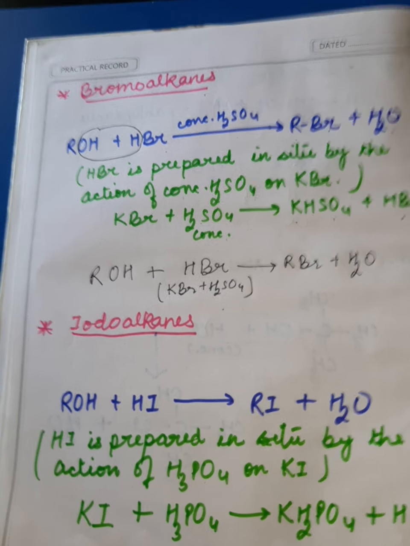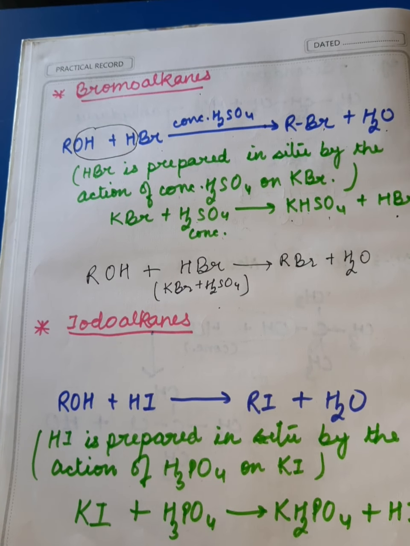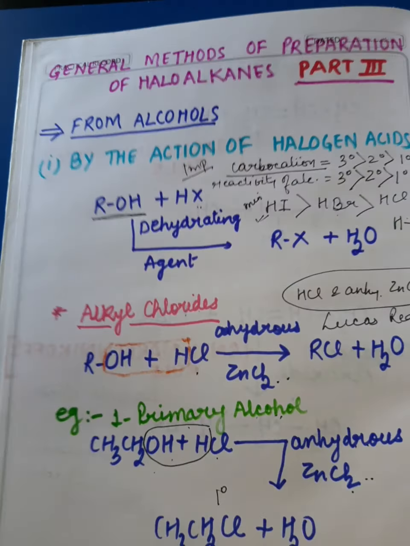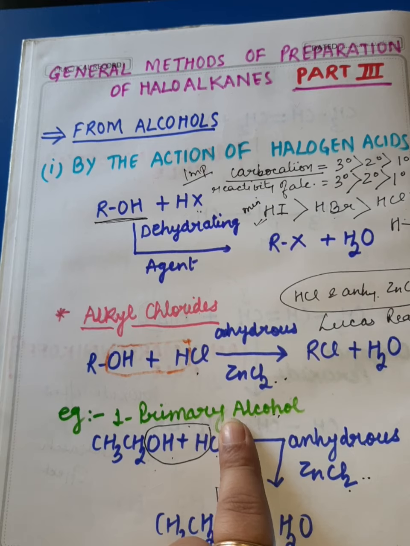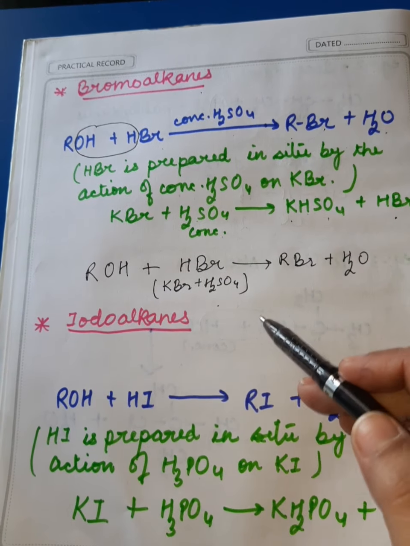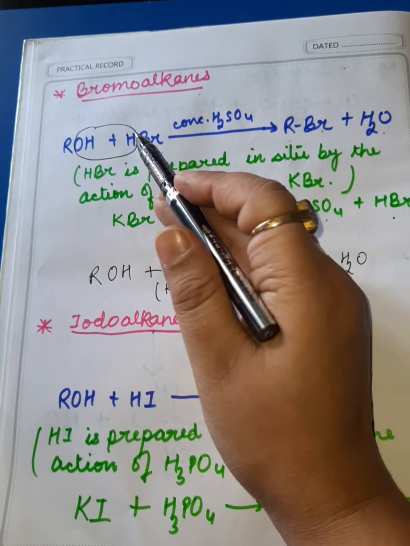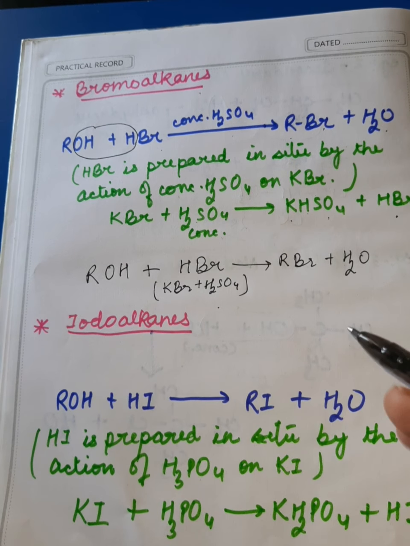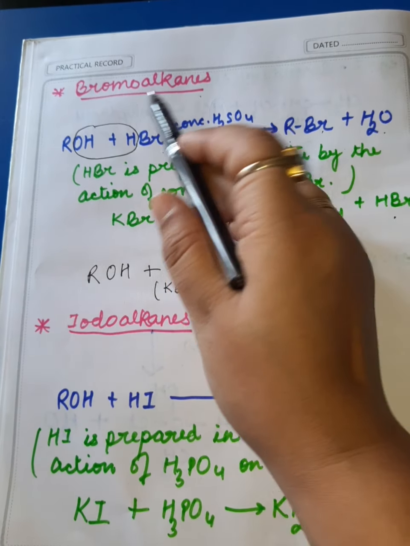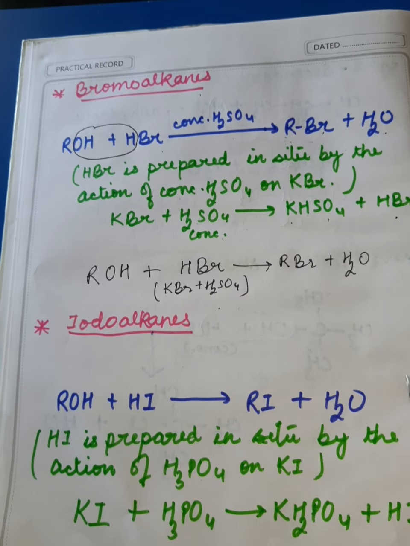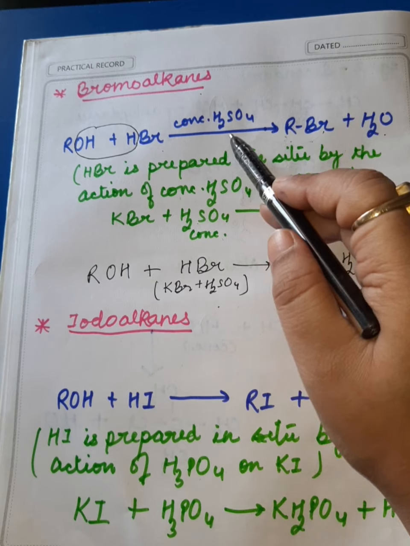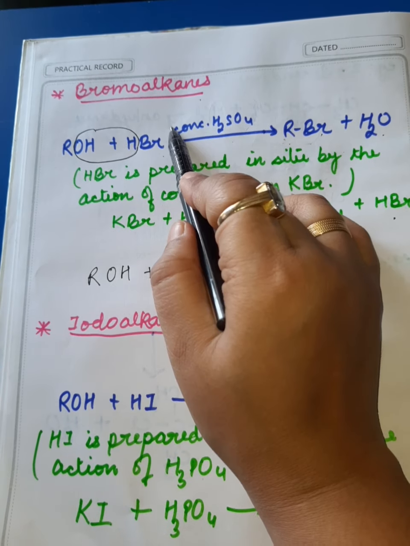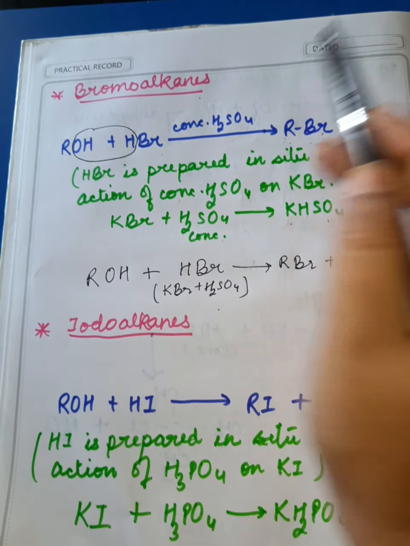Now, you must be thinking that for alkyl chlorides or chloroalkanes, I have taught you for primary alcohol, secondary alcohol and tertiary alcohol. Then why have I written here only primary alcohol? I am not telling you about secondary and tertiary alcohol for the preparation of bromoalkanes. So dear students, remember, look at the reaction. This reaction is taking place in presence of conc H2SO4, a very strong dehydrating agent.